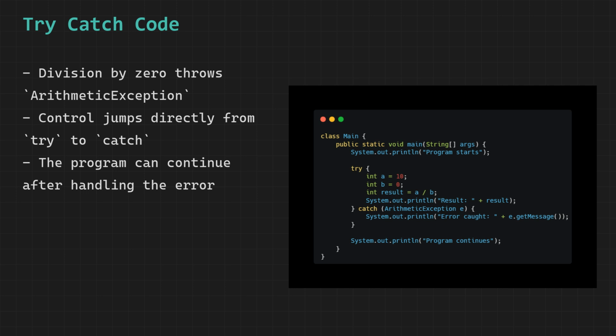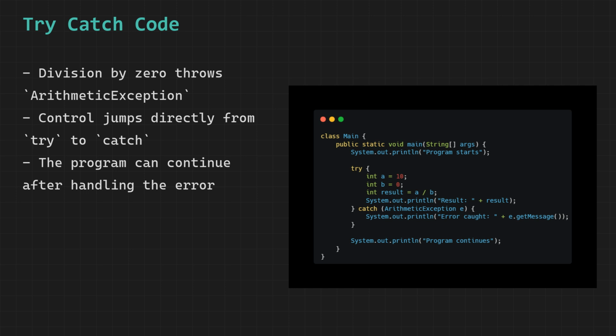Inside the try block we declare two integer variables. A is assigned the value 10 and B is assigned the value 0. Then we attempt to divide A by B and store the result in a variable called result. This is where the problem occurs. Dividing any number by 0 is illegal in Java. The moment Java tries to execute this division it throws an ArithmeticException. This exception is created as an object and Java immediately looks for a matching catch block to handle it.